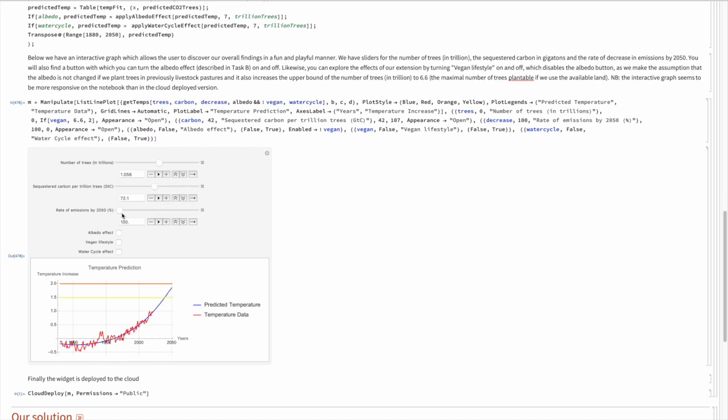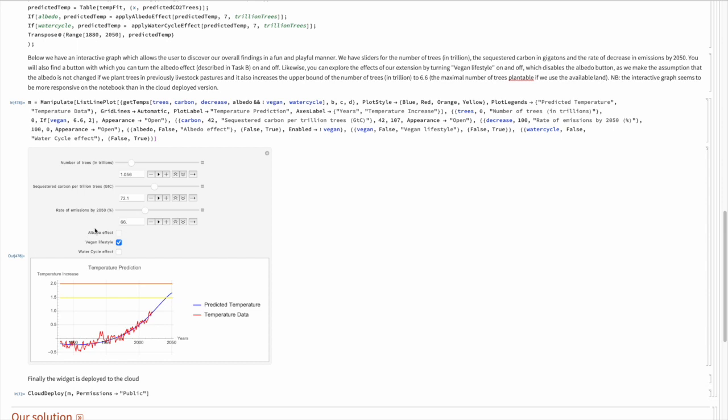We can also imagine that we might decrease the rate of greenhouse gas emissions by 2050, which would further decrease this value. We can then consider one of the three effects that we looked at, such as the albedo effect, which, as we can see, would increase the temperature when compared to the version without it. As we know, if we plant a lot of trees in the Sahara, the albedo of the Sahara and the albedo of the planet as a whole would probably decrease, increasing therefore the amount of heat that is trapped from solar radiations. We can also see the effect of vegan lifestyles.